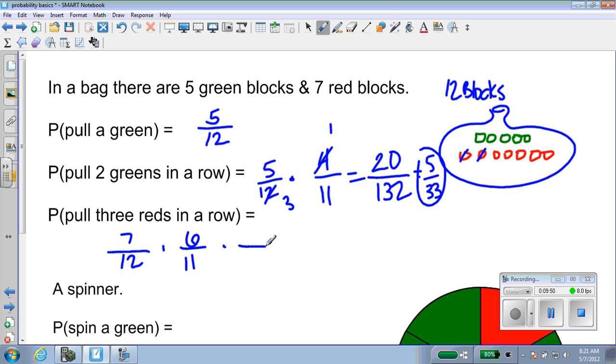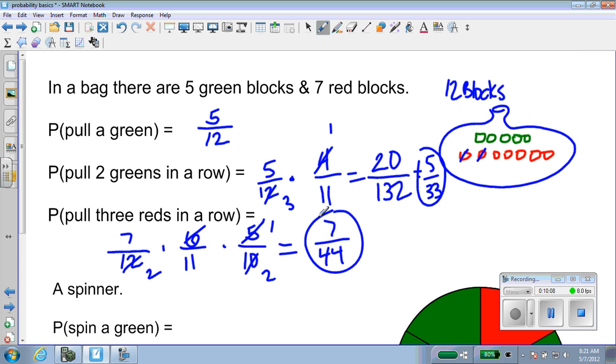Now, in order to pull a third block, I have to assume that I pulled a red block the second time, so there are only 10 blocks in the bag, and only 5 of them are red. And again, probably easiest to simplify the problem. So this is 7 out of 44.